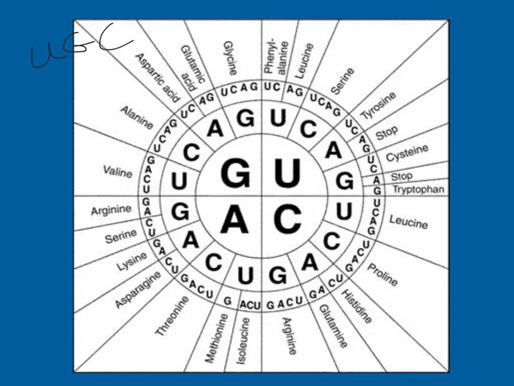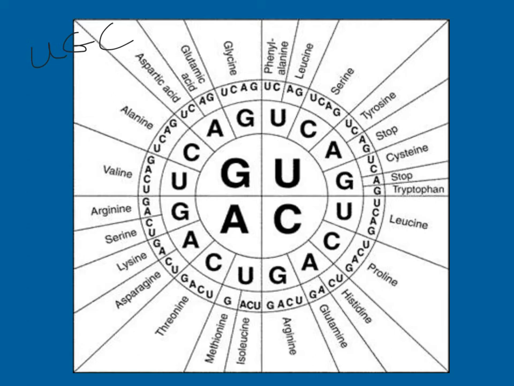Okay, so let's try another one. Let's try CCA. Again, you start in the center and you work your way out. CCA would code for proline. So this one, I think it's easier. You start in the center and you work your way out in that particular quadrant. So here is G. Let's see what GCA codes for. GCA is going to code for alanine.